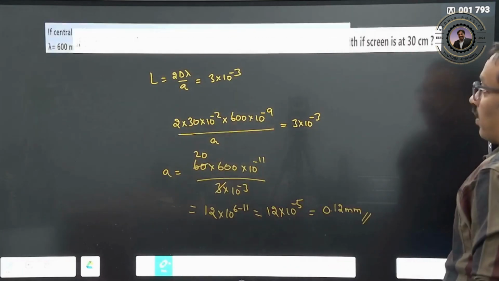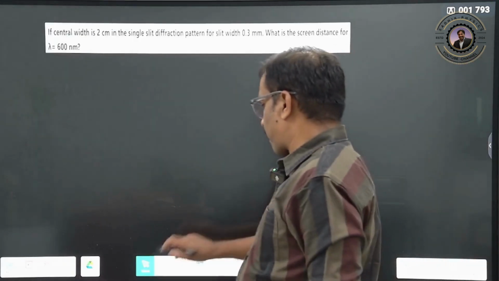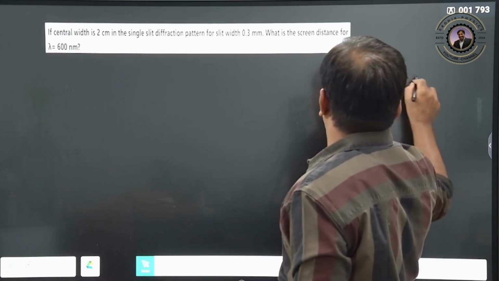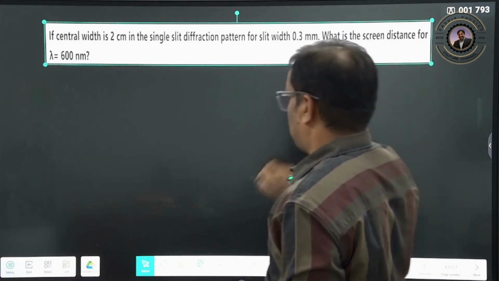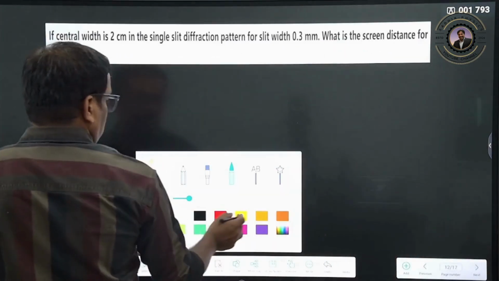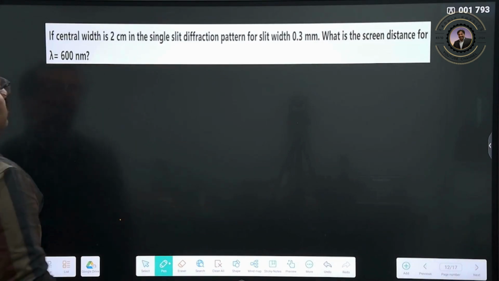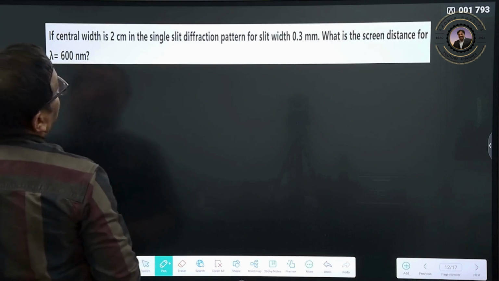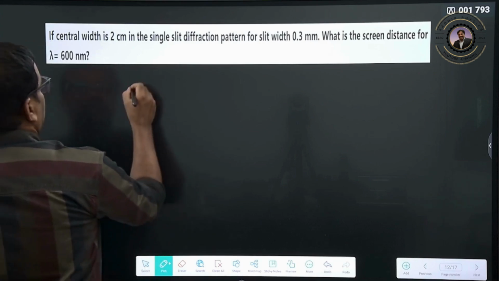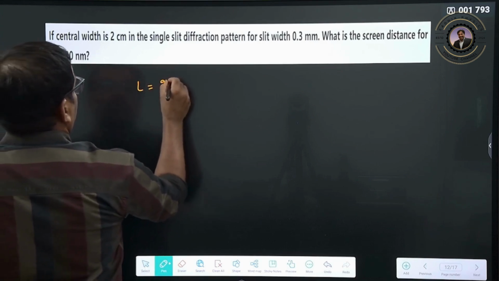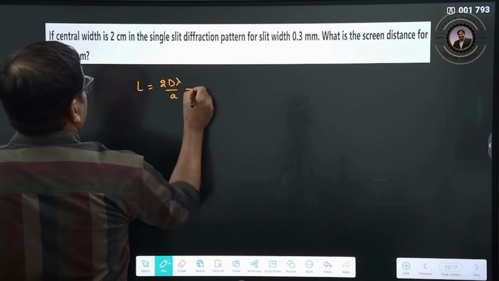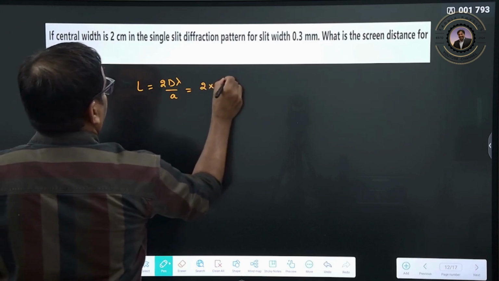Now let us go for one more question. If the central width is about 2 centimeter in a single slit diffraction, the central width is L equals 2d lambda by a, which is 2 into 10 to the power of minus 2.